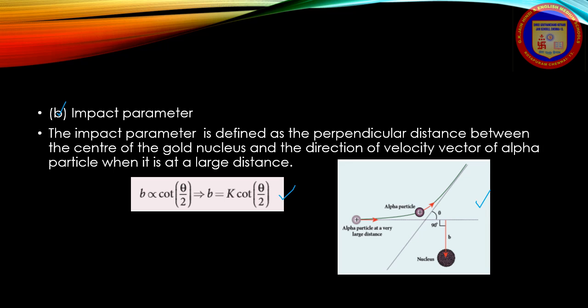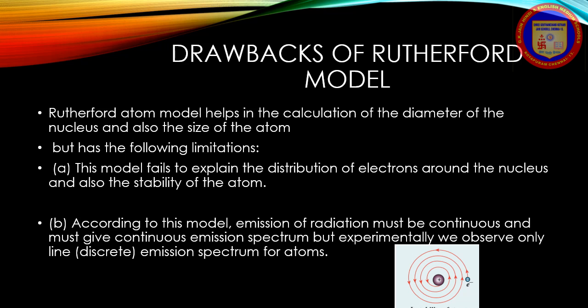Now we'll go into the last one, the drawback of the Rutherford model. The Rutherford atom model helped in the calculation of the diameter of the nucleus and also the size of the atom, but it has the following limitations. The first one: this model failed to explain the distribution of electrons around the nucleus and also the stability of the atom. That is shown in the diagram.